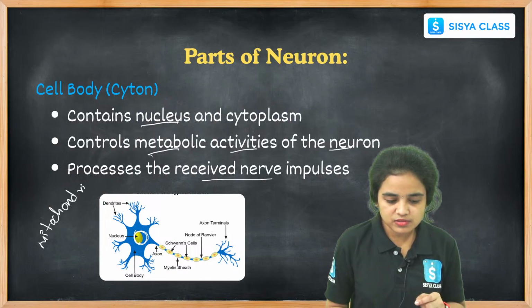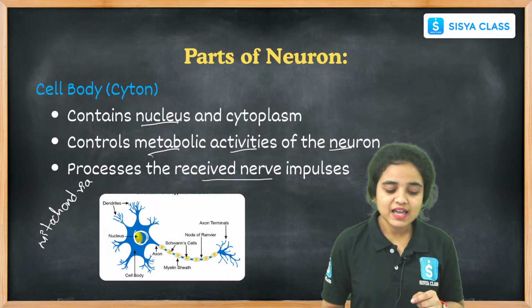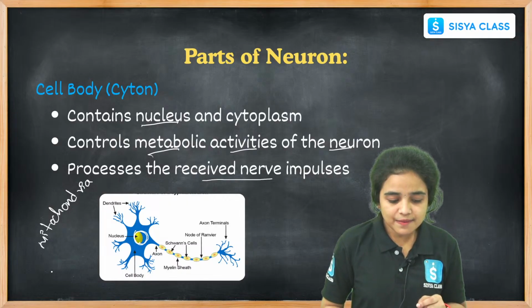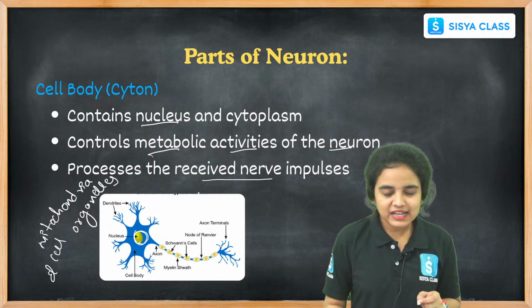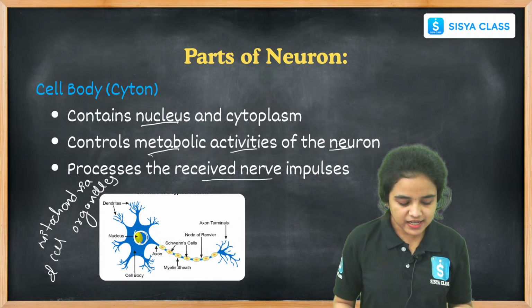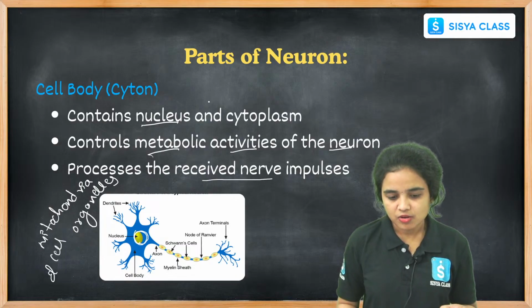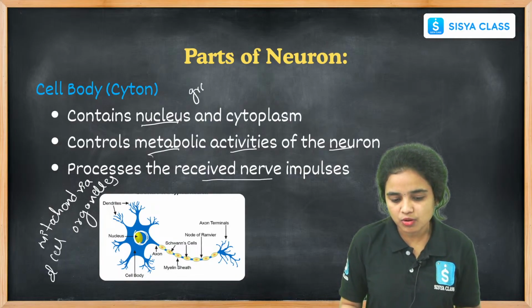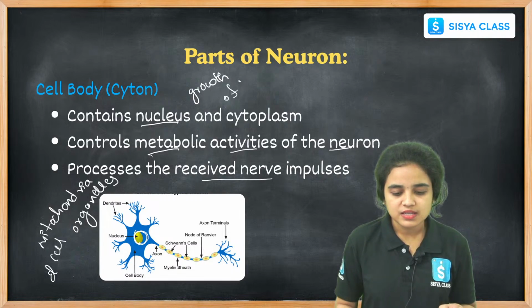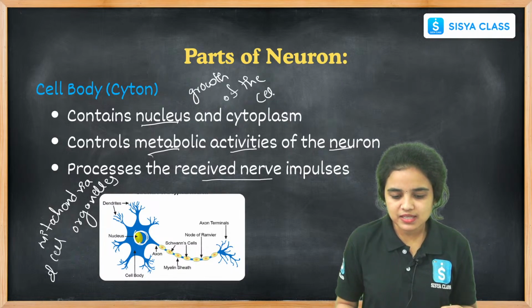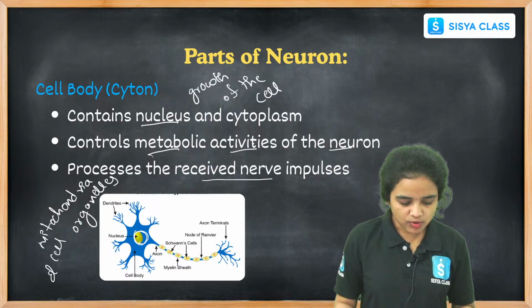Right students, it also contains the nucleus as well as mitochondria and some other cell organelles. Okay, some other cell organelles it also contains in the cell body, and it is mainly concerned with the maintenance and growth of the cell. The cell body is mainly concerned with the growth of the cell. These are the main things regarding the cell body.